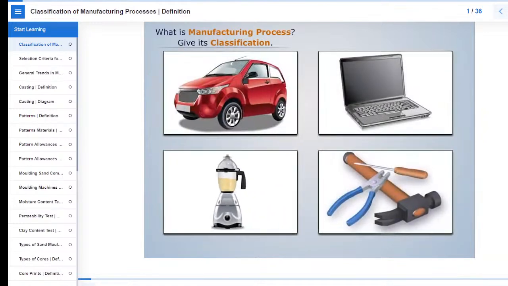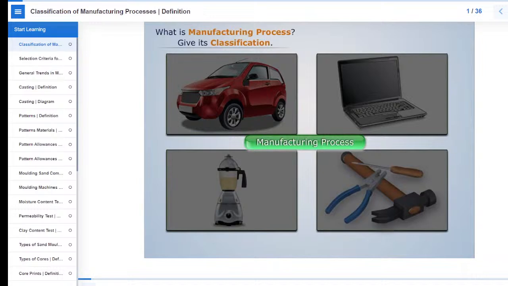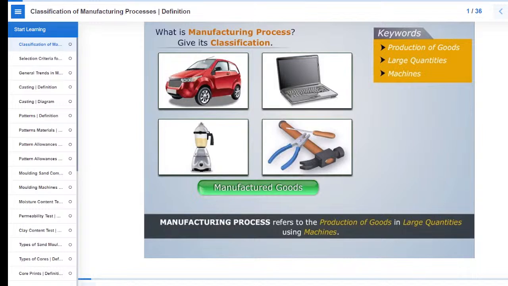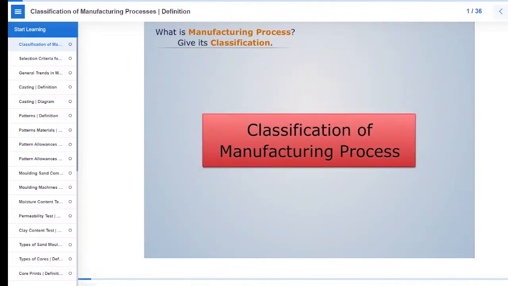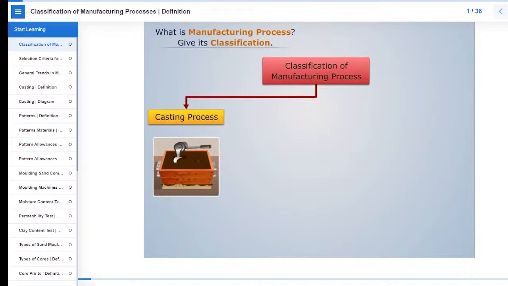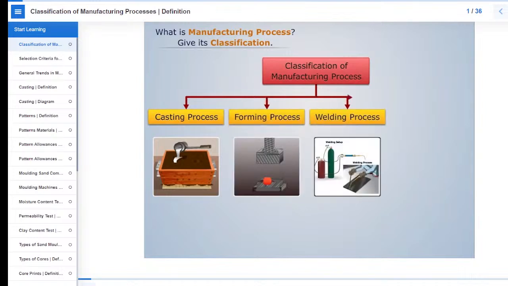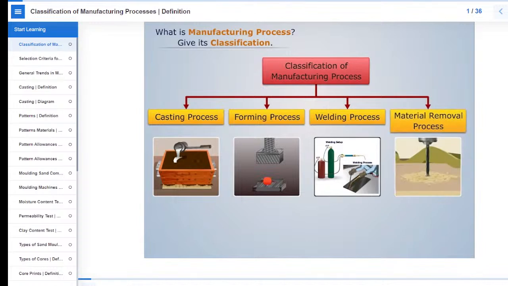The process of producing such goods is termed as manufacturing process, and the goods produced are termed as manufactured goods. Thus, we can say that manufacturing process refers to the production of goods in large quantities using machines. It is basically classified as casting process, forming process, welding process, and material removal process.